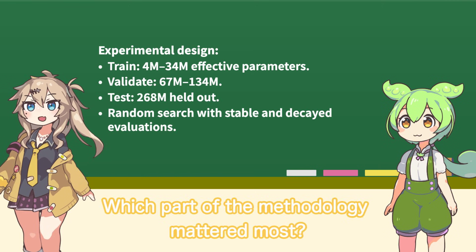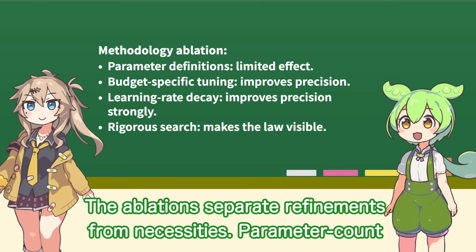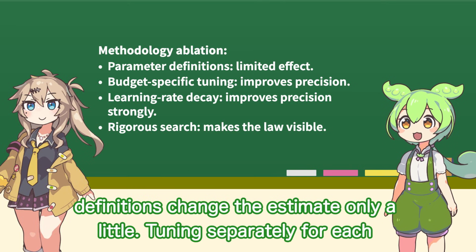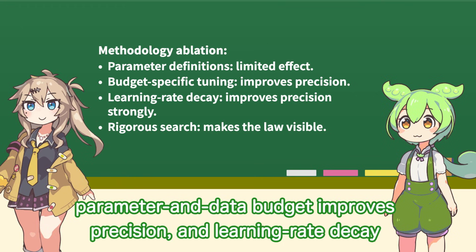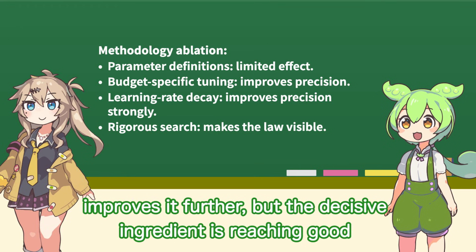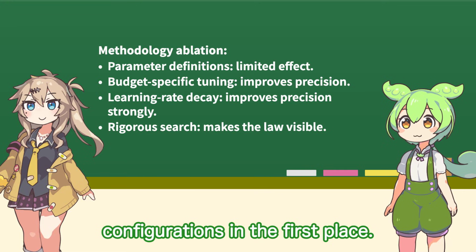Which part of the methodology mattered most? The ablations separate refinements from necessities. Parameter count definitions change the estimate only a little. Tuning separately for each parameter and data budget improves precision, and learning rate decay improves it further. But the decisive ingredient is reaching good configurations in the first place.